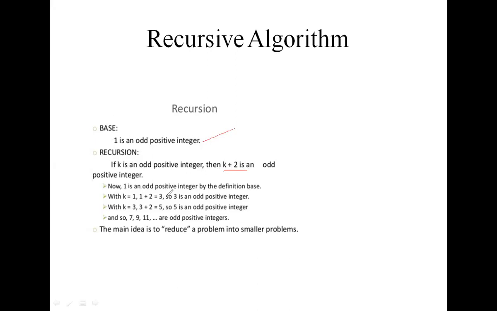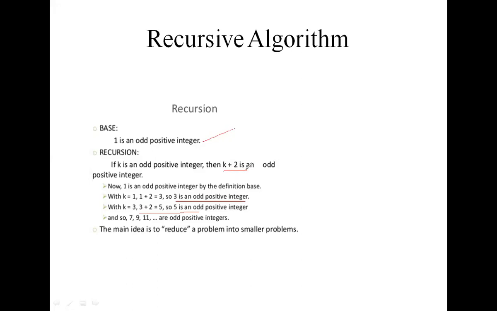Now, if 1 is an odd positive integer, for k equal to 1, substitute here: 1 plus 2 is 3. So 3 is an odd positive integer. Next, I will take the value k equal to 3. 3 plus 2 is an odd positive integer, and so on. So in this case, my base case is 1, and the general case is k plus 2.